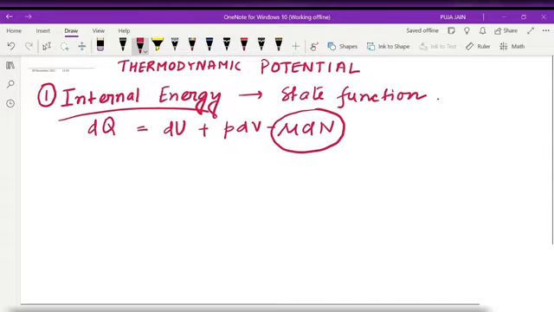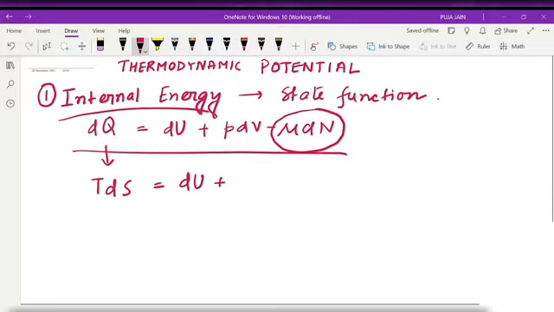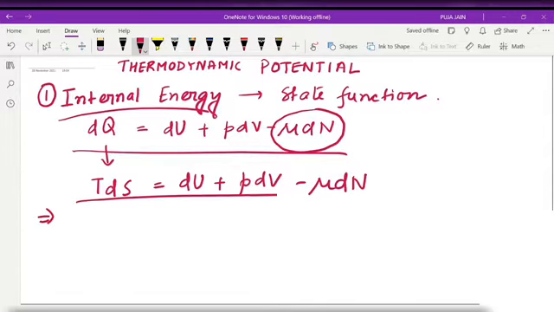So from this equation we can see that, again we know dQ is TdS, where S is entropy, right? So what can we understand from this equation?